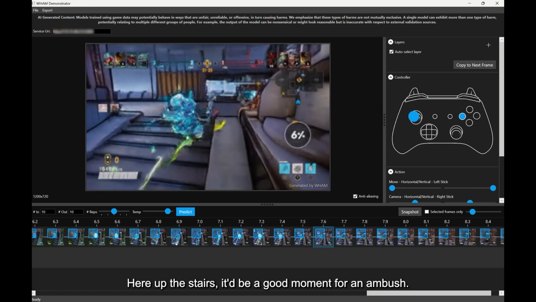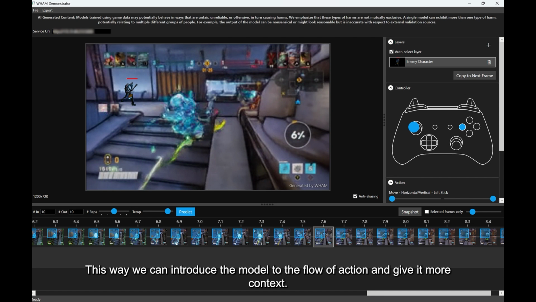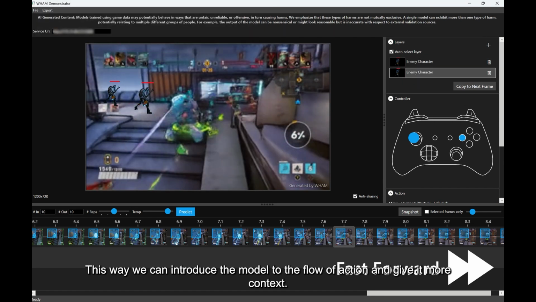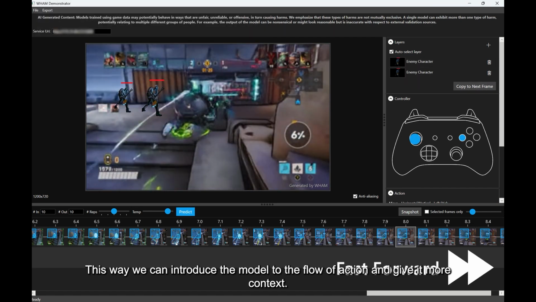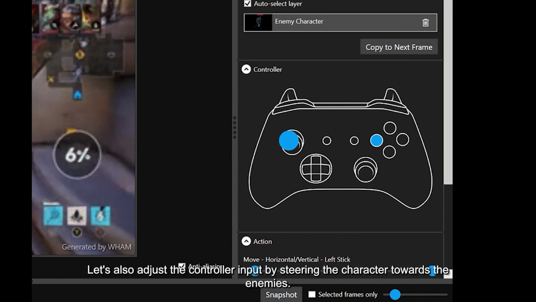Here, up the stairs, it'd be a good moment for an ambush. We can drop in images of 2 enemy characters and copy-paste them into the next few frames. This way, we can introduce the model to the flow of action and give it more context. Let's also adjust the controller input by steering the character towards the enemies.